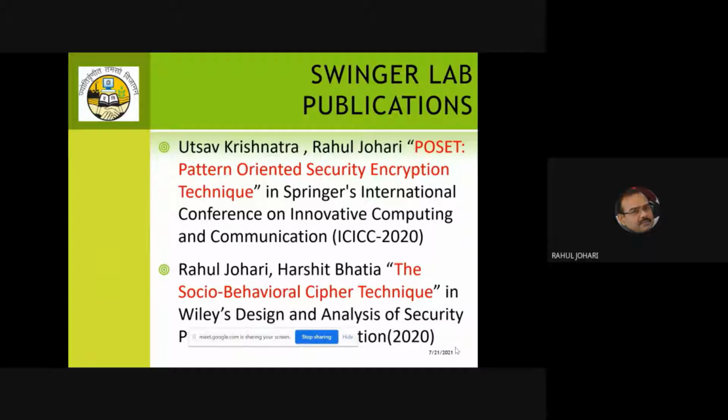So in this paper of ours, we use the socio-behavioral cipher technique, and we also introduce the concept of green computing, wherein the energy of the node can be saved, but not at the cost of computing, not at the cost of security.